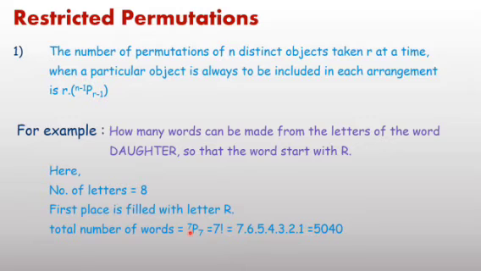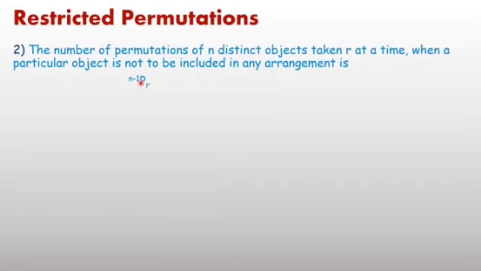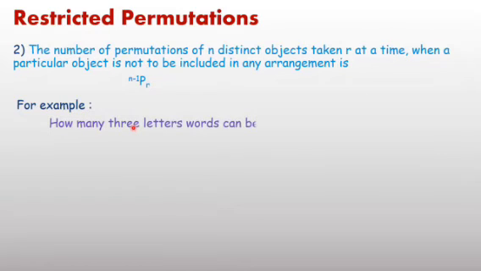Now next, the number of permutations of n distinct objects taken r at a time when a particular object is not to be included in any arrangement. There are n minus 1 P r. If one object is not included, you have to remove that object. After that, you have to find the number of arrangements.